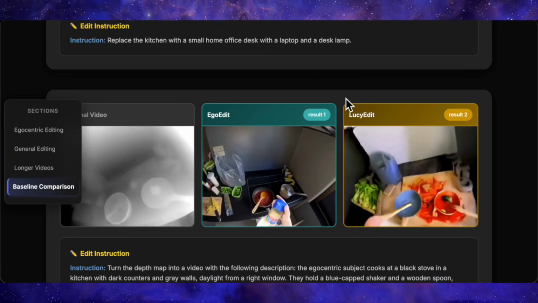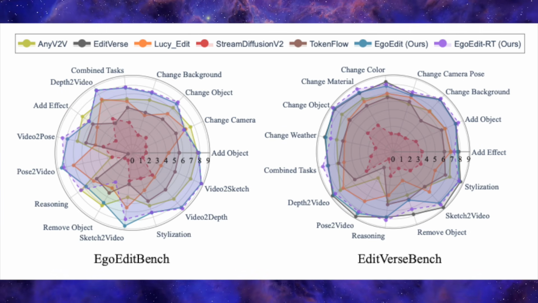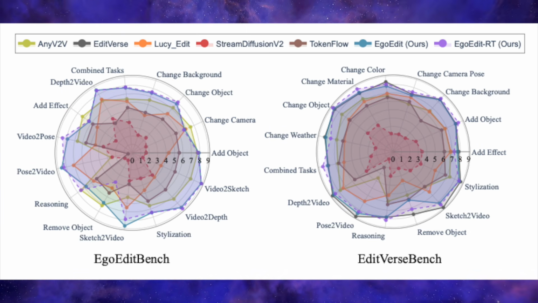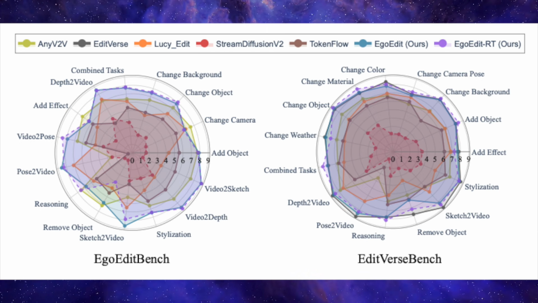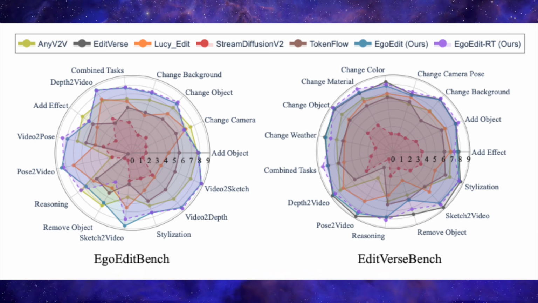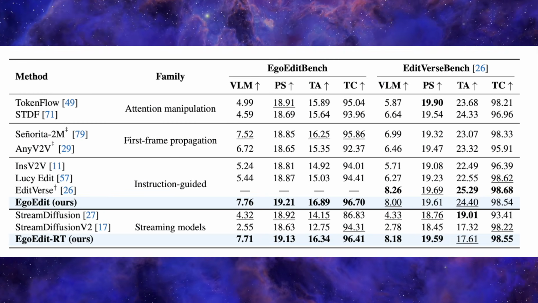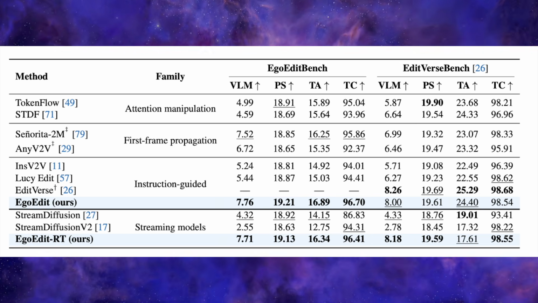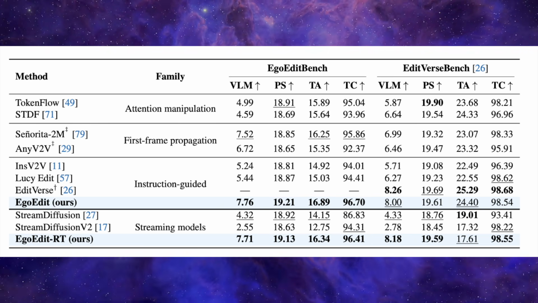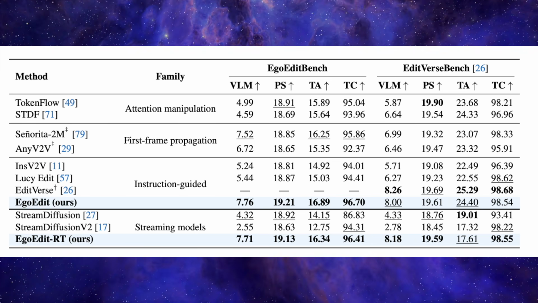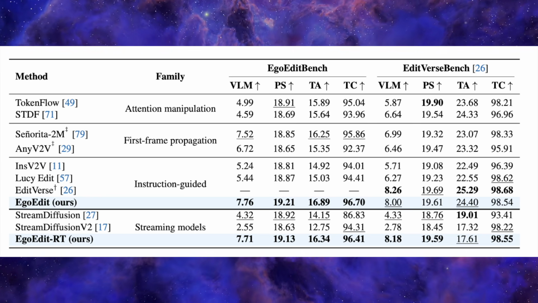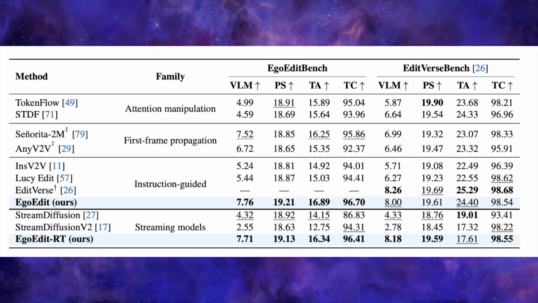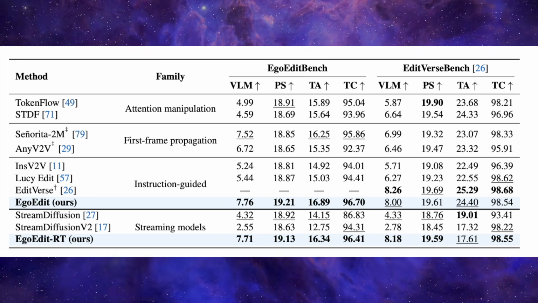This lines up with the paper's benchmarks. On their egocentric EgoEdit bench, EgoEdit reaches a VLM quality score of about 7.76 versus roughly 5.44 for LucyEdit and 5.24 for Inst-V2V, with better text alignment and temporal consistency as well. There's also a streaming variant called EgoEdit RT, which runs in real time. It scores very close to the full offline model on the same benchmark, so you're not giving up much quality to get live performance.